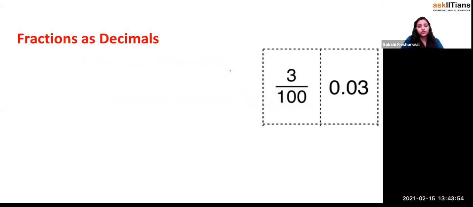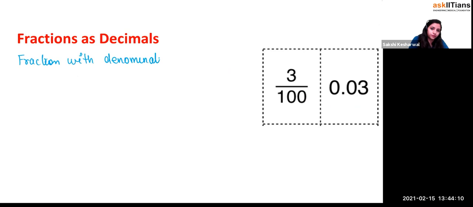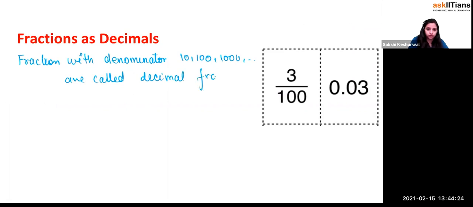Now, fractions into decimals and decimals into fractions. So we have just learned about it. Okay, so we say that fractions with denominator ten, 100, 1000, etc. are called decimal fractions.